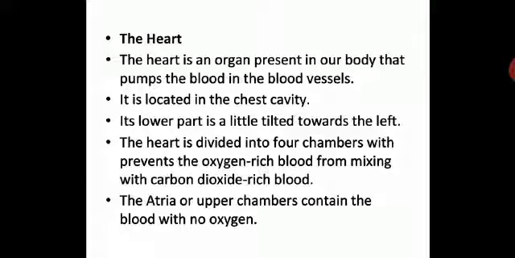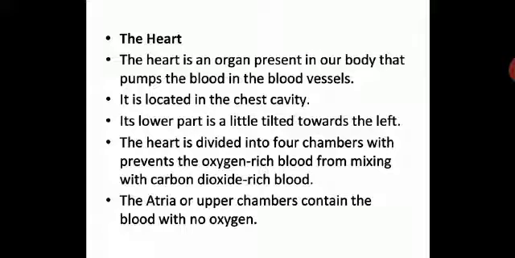The heart is divided into four chambers, which prevents the oxygen rich blood from mixing with carbon dioxide rich blood. So here the four chambers are necessary because it has to have a compartment between pure and impure blood. What is pure blood? Oxygen rich blood. And what is impure blood? Carbon dioxide rich blood. Because we need oxygen for survival, for the various cellular activities, and we don't need carbon dioxide. Carbon dioxide is given out due to respiration, which has to be eliminated from the body. Therefore, blood which is rich in carbon dioxide is impure blood.